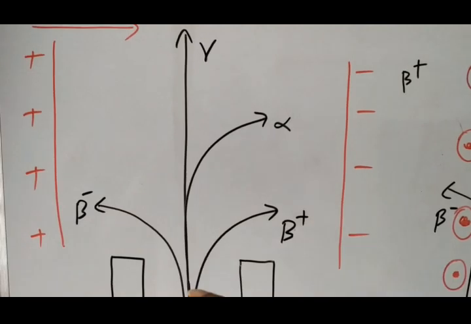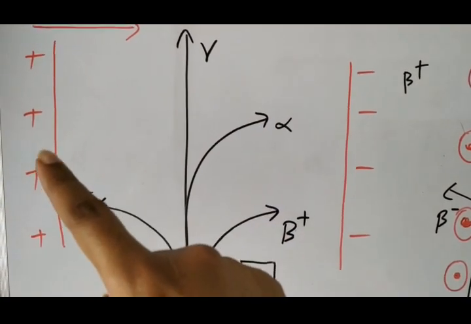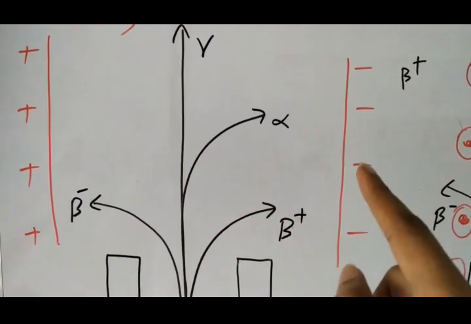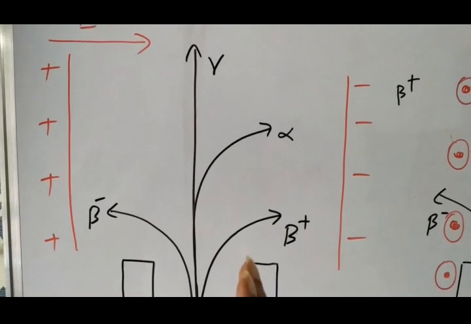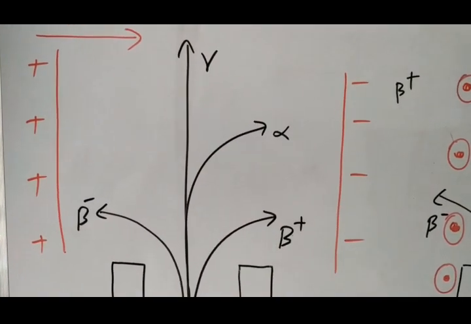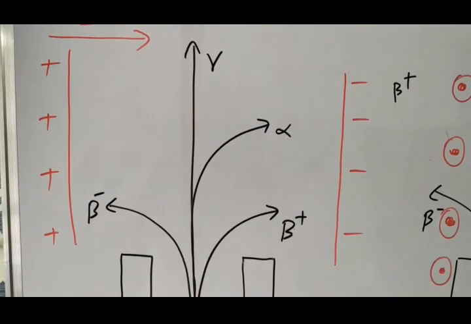That's why it deviates slowly. But because of the electric field, since it has a positive charge, definitely it will deviate. The gamma particle goes straight without any deviation because it has no charge and is not affected by the electric field.